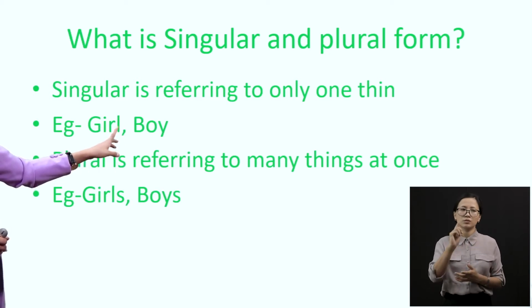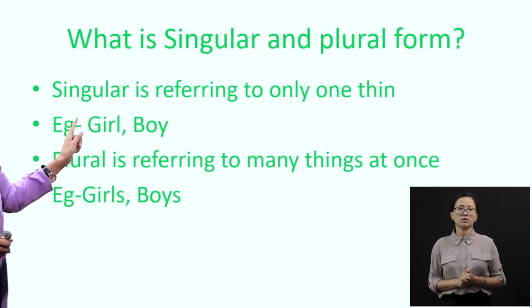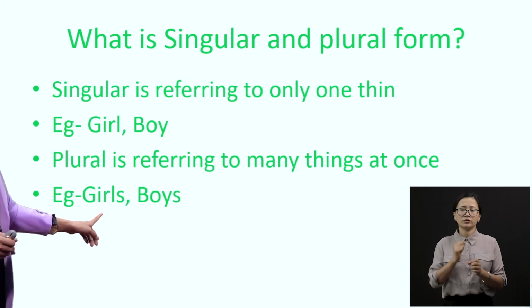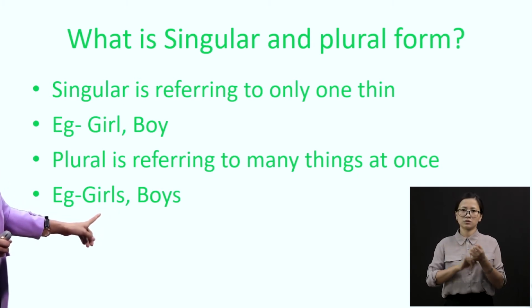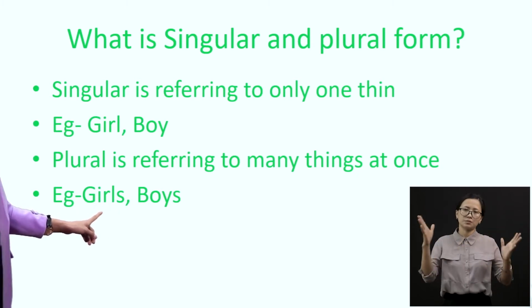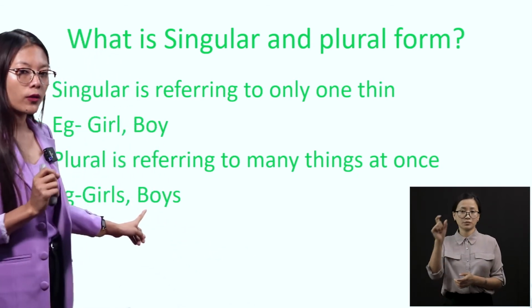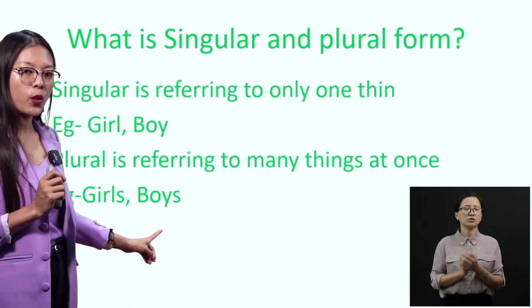G-I-R-L. See, there is no S. That means there is only one girl, and that is singular. But here we have G-I-R-L-S, girls. See the S at the end of this word, and boys also, B-O-Y-S, boys.